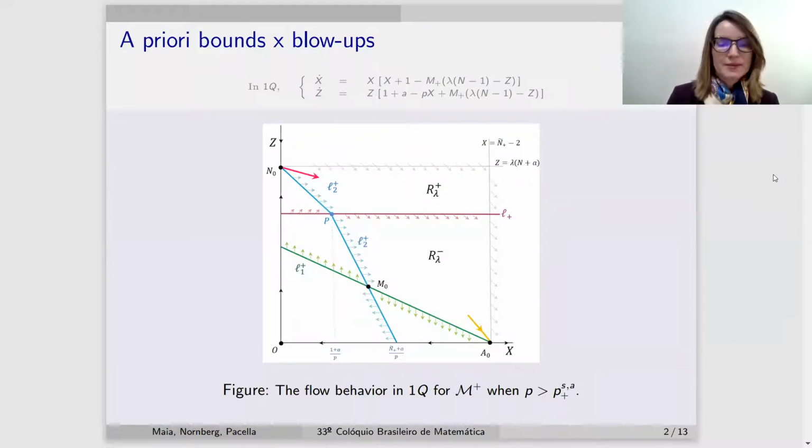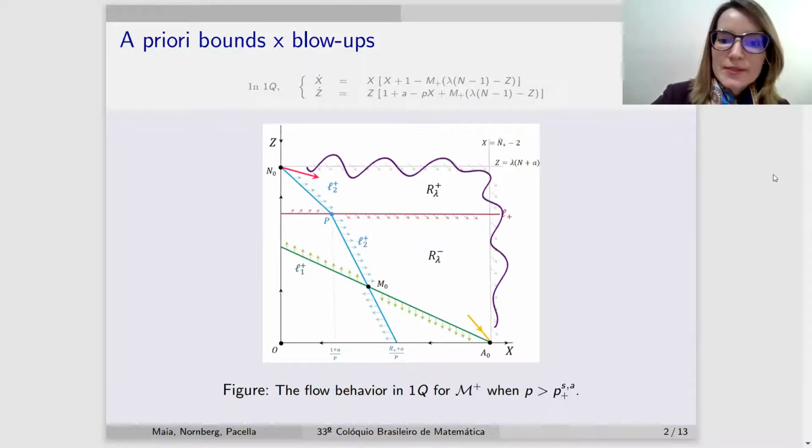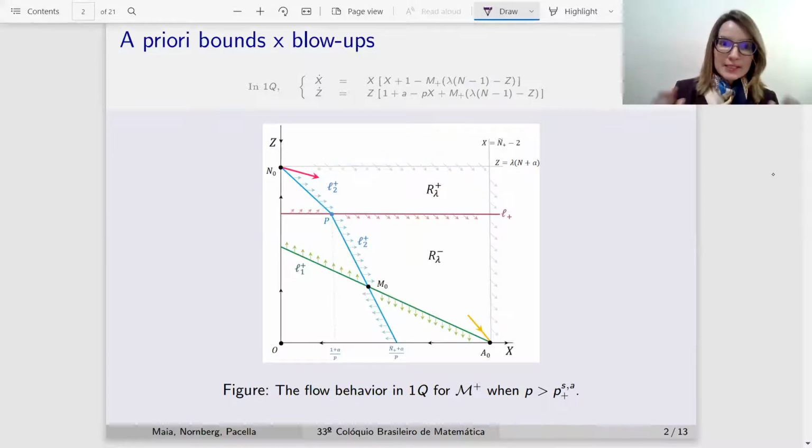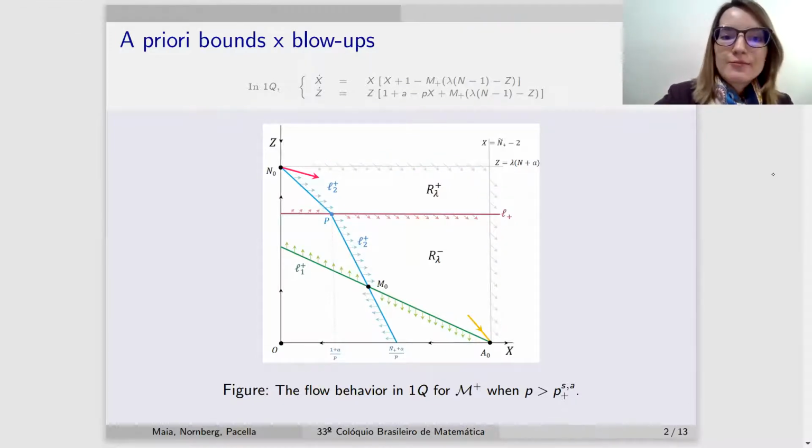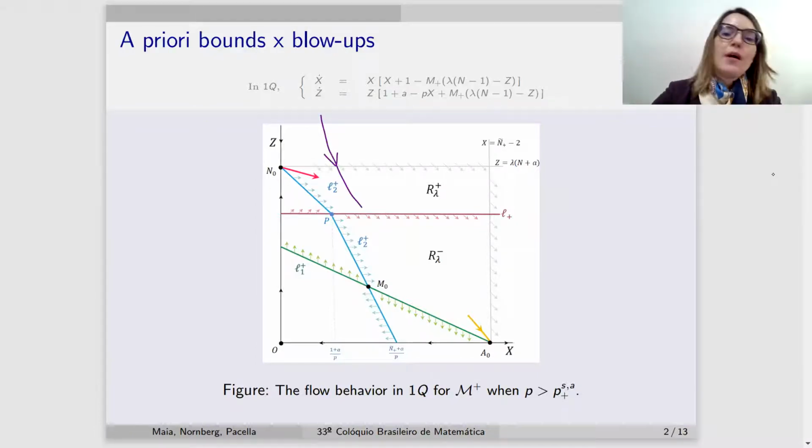In this class we are going to talk about a priori bounds and blow-ups for our dynamical system. We are going to see that trajectories which are defined for all time live inside this box here. And the two ways of escaping that box is either having a blow-up backward in time in z, or having a blow-up forward in time in x. And we're going to see that these blow-ups occur at finite time.